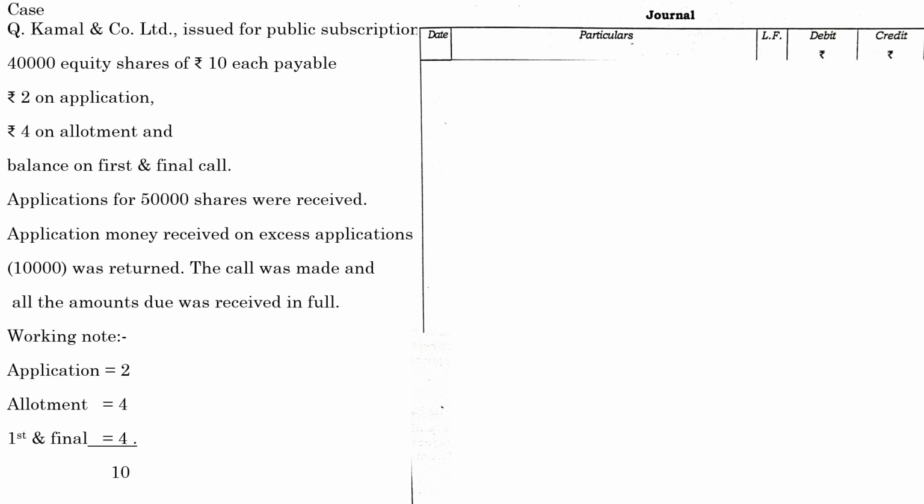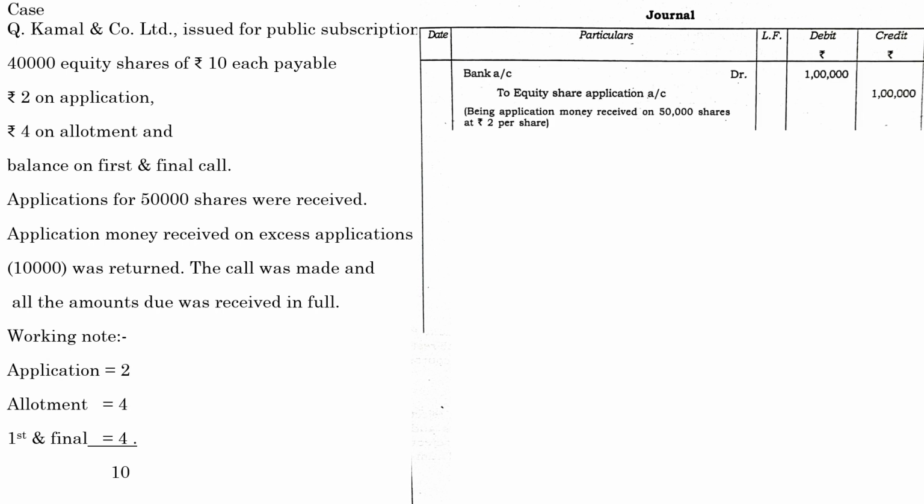First of all, begin with the first one, the receipt of application money or the subscription fees, bank account debited to equity share application, total amount of application money received. So don't get confused. You need to enter the actual amount received by the company. Total number of shares was 40,000, but actual application was received for 50,000 shares. So how much money was received by the concern? Value of an application is 2. The company received for 50,000 shares, even though it issued 40,000.